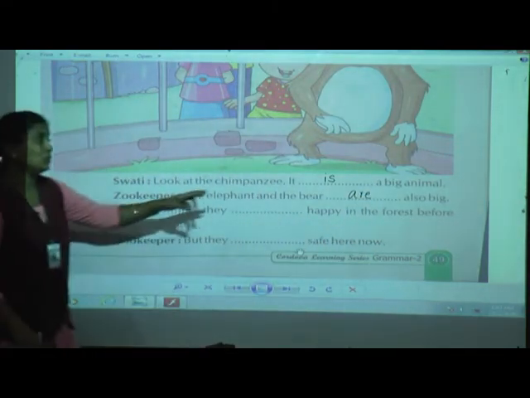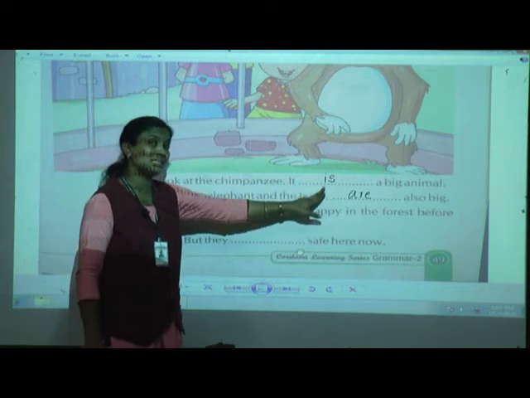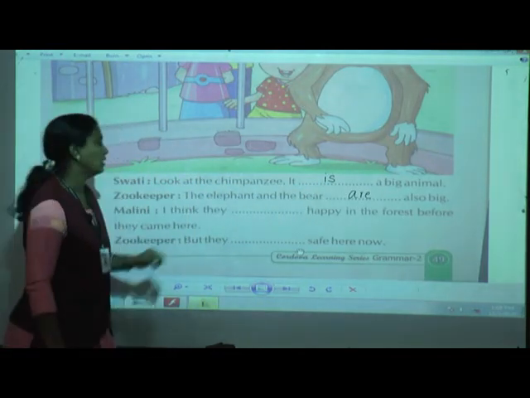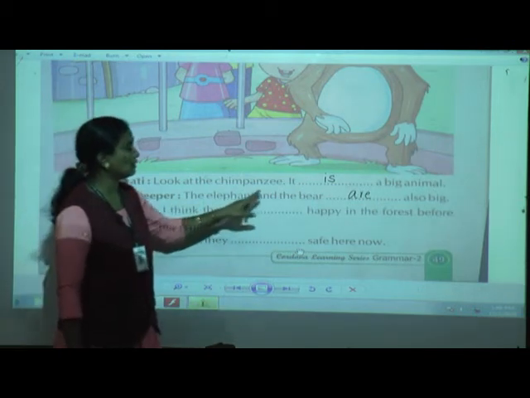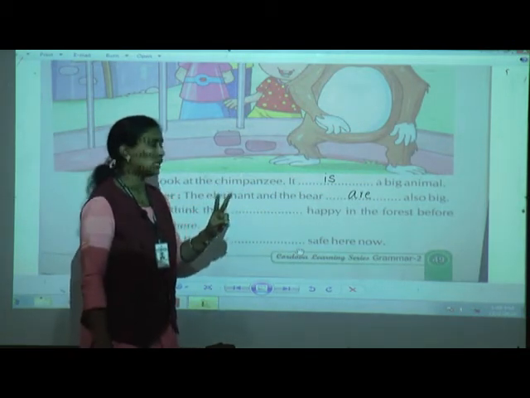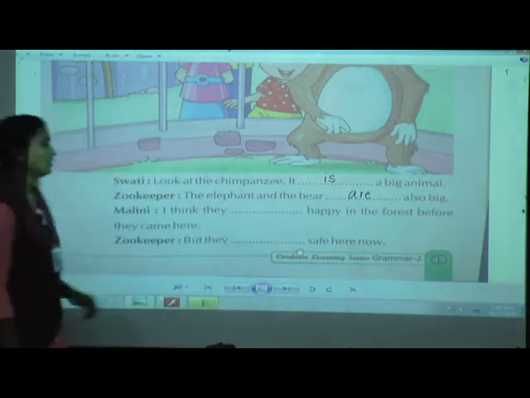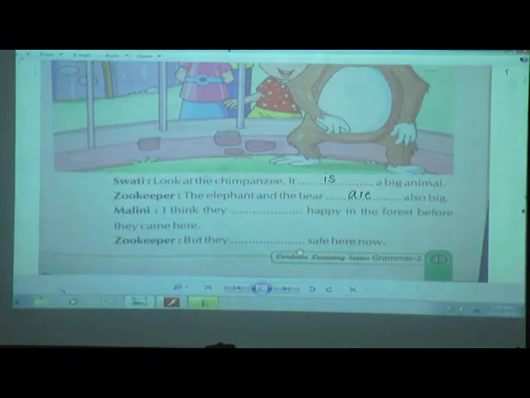Yes children, we use here is. Why? Because we are talking about the chimpanzee, one animal, and here the elephant and the bear, two animals are there, right? So for more than one we are using here are. So the elephant and the bear are also big. I think they dash happy in the forest before they came here.